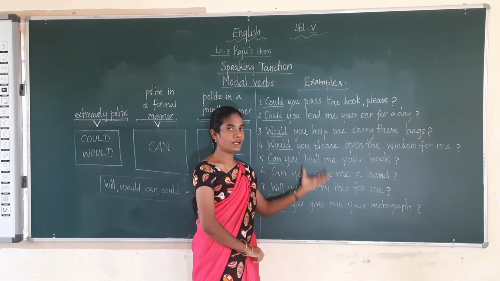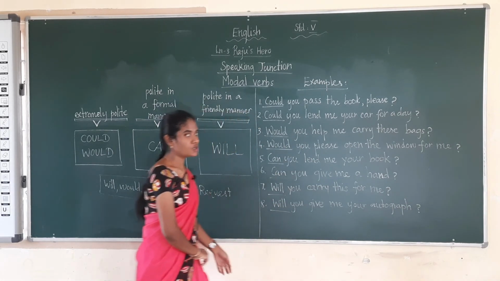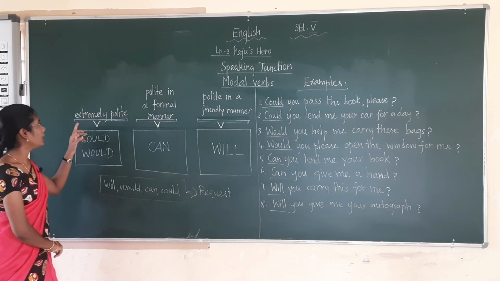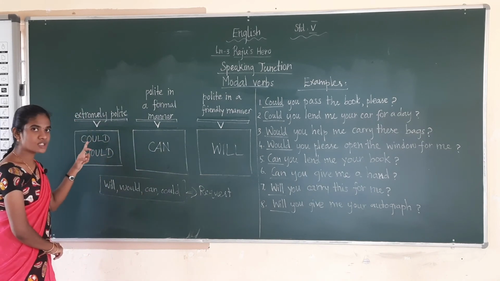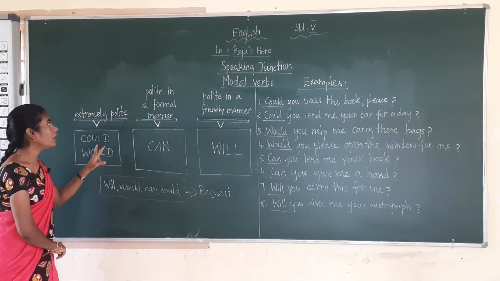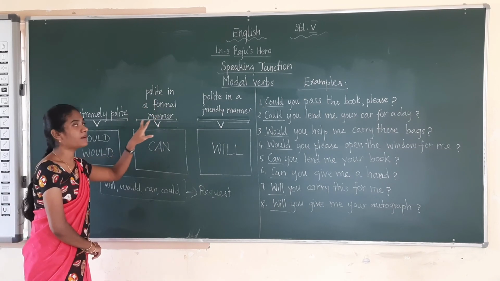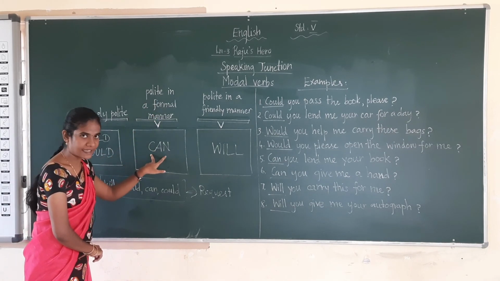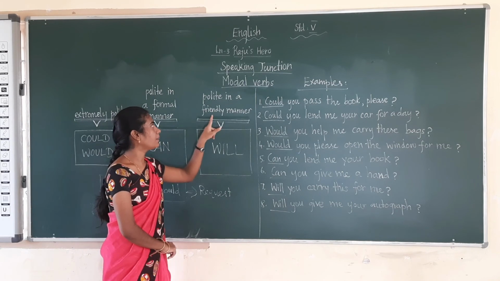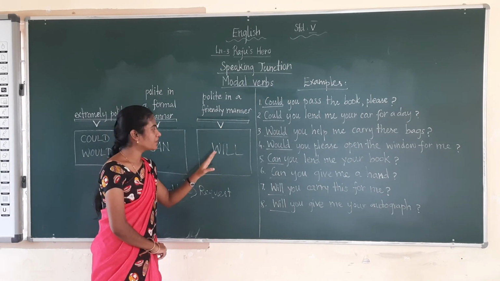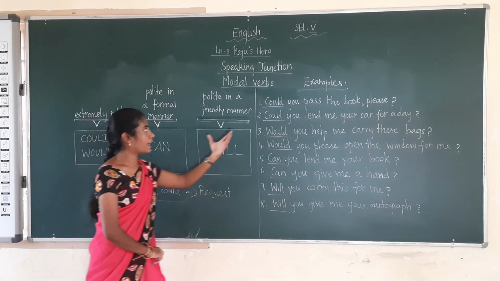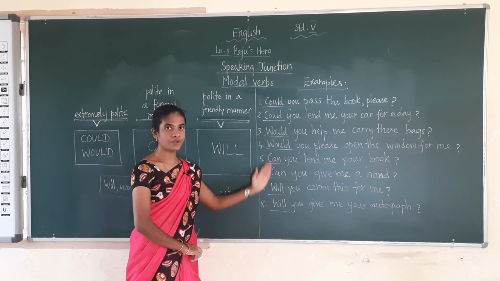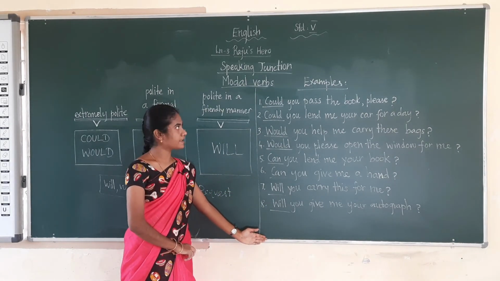Okay, students, read out these sentences and see. So you have to keep it in mind. For the extremely polite, we will be using the modal verbs could and would. And for the polite in a formal manner, you will be using the modal verb can. And for polite in a friendly manner, you will be using the modal verb will. So with this, I have done the examples. You have to read these examples and see to that.